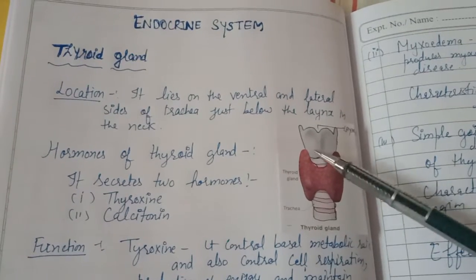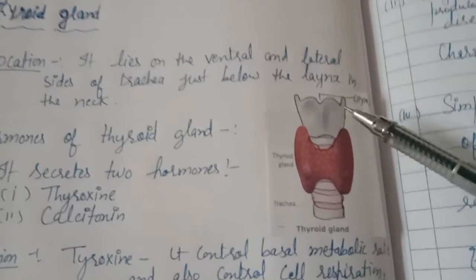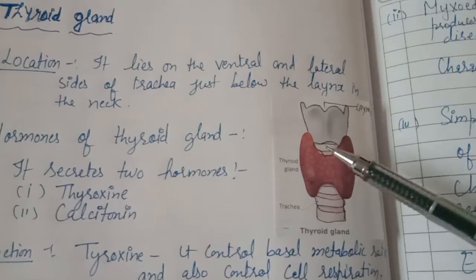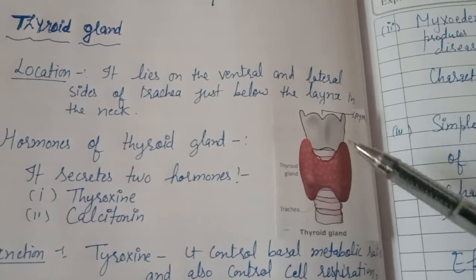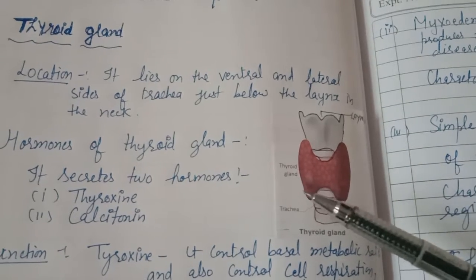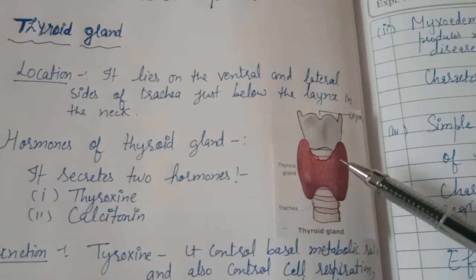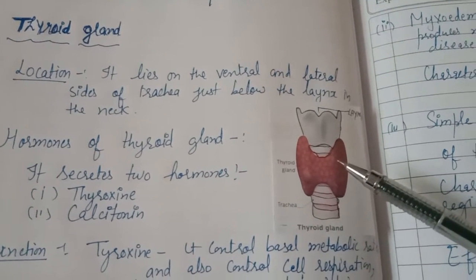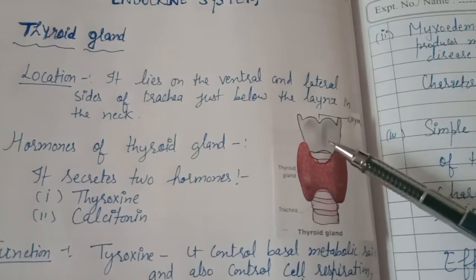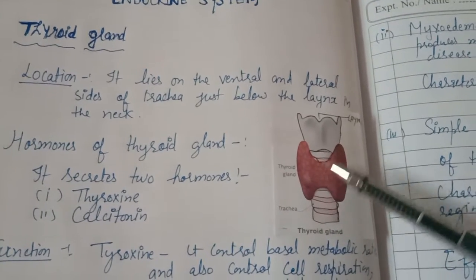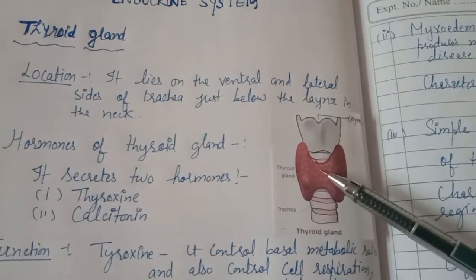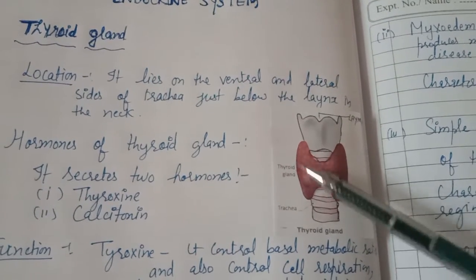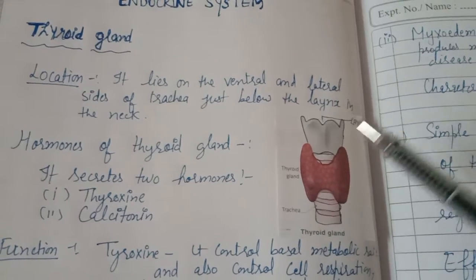This is the thyroid gland shown here, and it's a butterfly-shaped gland. It lies on the ventral and lateral side of the trachea, just below the larynx in the neck. Here is the larynx. It's just below the larynx of the neck, and it is a butterfly-shaped gland.